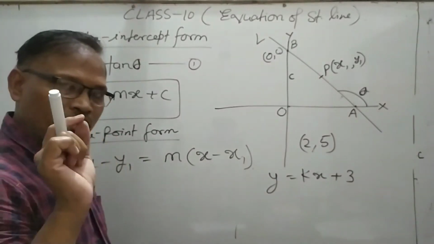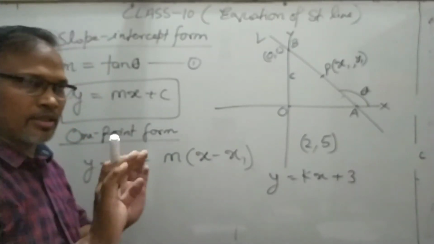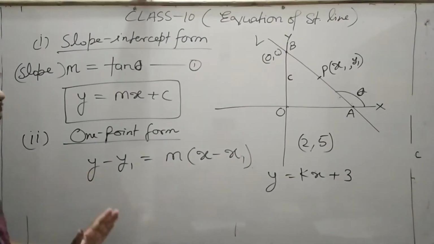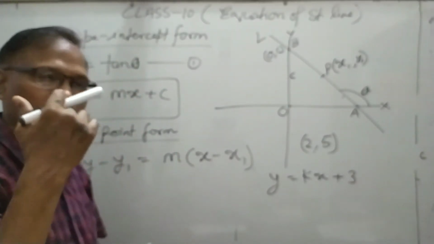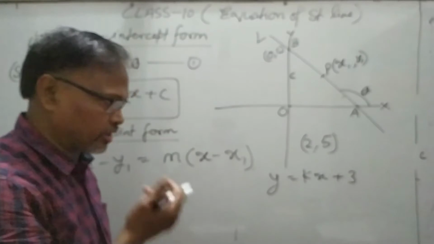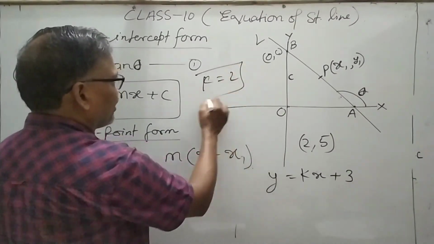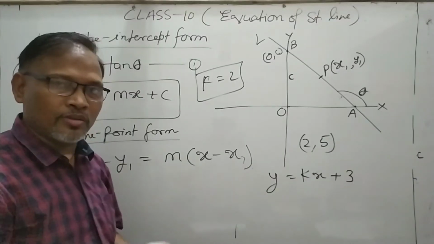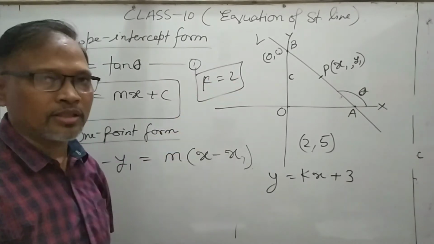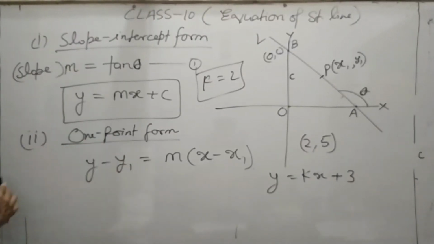But you will always get the equation of the line in terms of x and y, not in any other. You will get it in terms of x and y, not only in terms of x, or only in terms of y, but in terms of both x and y. If we say that k is equal to 2 is the equation of the line, no, it is not the equation of the line, because there is no x, no y. When they are not there, this is not the equation of any line. So this is the second type of the equation.